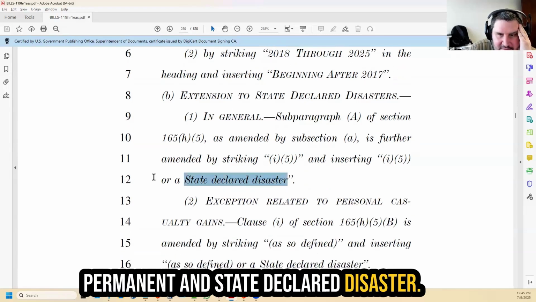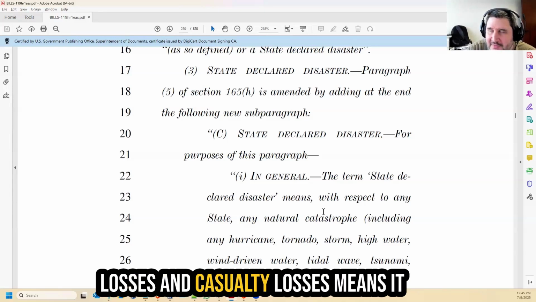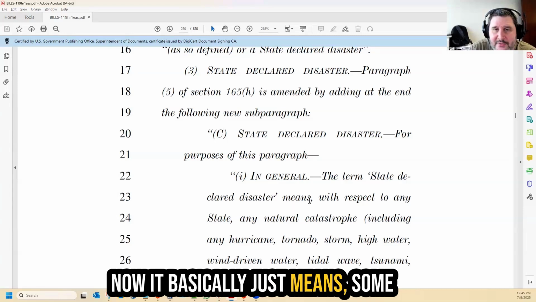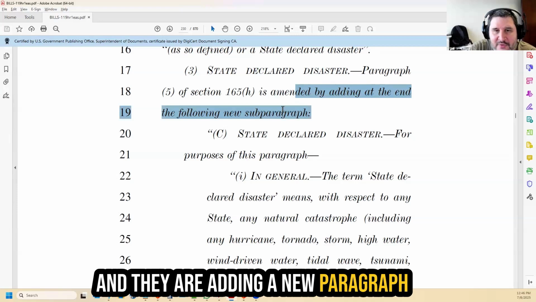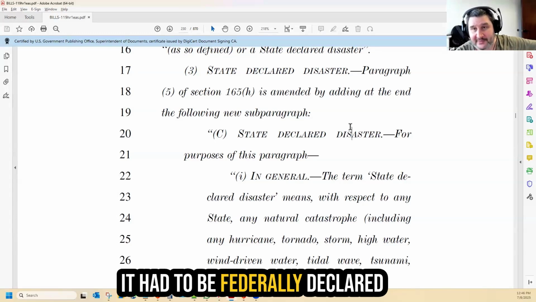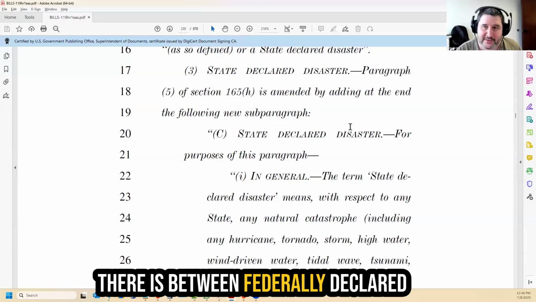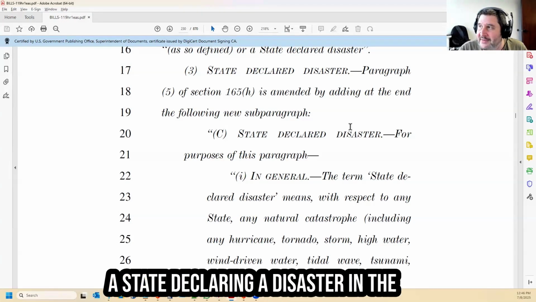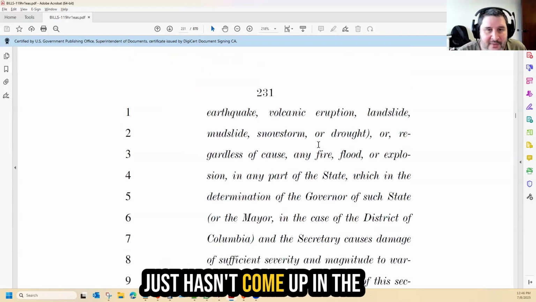And state declared disaster. Basically, if you have casualty losses, and casualty used to mean theft or destruction, now it basically just means some kind of loss in a declared disaster. And they are adding a new paragraph to include state declared disasters. So under the Tax Cuts and Jobs Act regime, it had to be a federally declared disaster, but now they're also including state declared disasters. I don't know how much difference there is between federally declared disasters and state declared disasters. I can't remember an incident of a state declaring a disaster and the federal government not doing so for that particular area, but maybe that's happened. It just hasn't come up in the ones that I've seen.